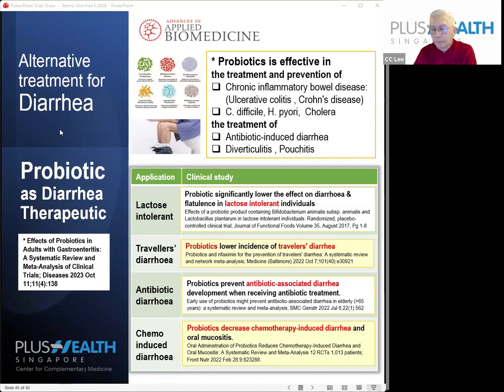Probiotic is actually one of the most effective therapeutic supplements for chronic diarrhea. With all the detailed studies and reports you have, you can see the probiotic is effective in the treatment of many types of diarrhea, including lactose intolerance, traveler's diarrhea, antibiotic diarrhea, and chemo-induced diarrhea, and so on. So it's always a standard supplementation for chronic diarrhea.